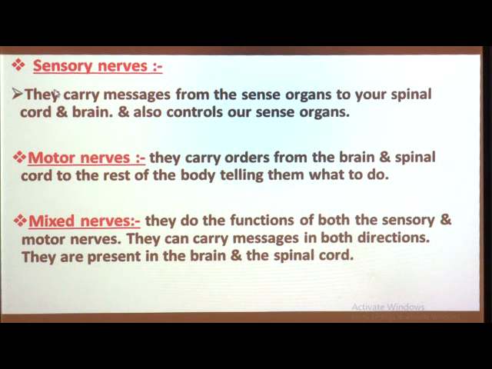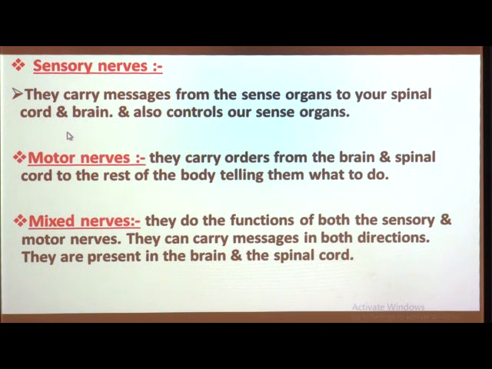What is the function of sensory nerves? They carry messages from the sense organs to your spinal cord and brain. This is the main function of our sensory nerves. So, the nerves which carry messages from the sense organs to our spinal cord and brain are called the sensory nerves, and afterwards